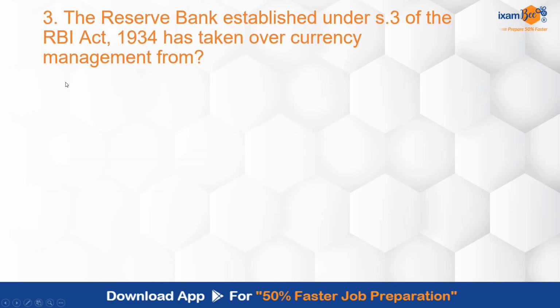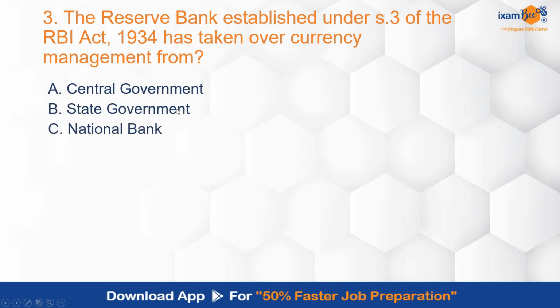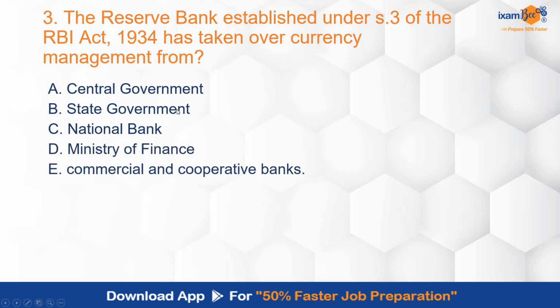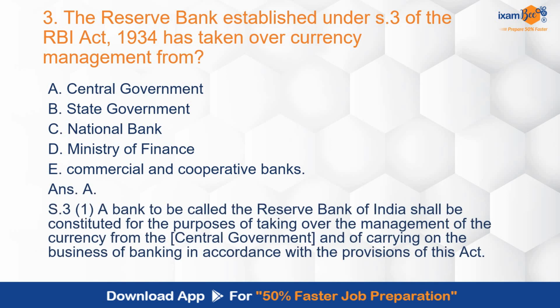RBI, established under Section 3, has taken over currency management from whom? Central government, state government, national bank, Ministry of Finance, commercial and cooperative banks. Very simple, the central government was earlier having this power, so that has been transferred to the Reserve Bank. Section 3 covers this point. A bank to be called the Reserve Bank of India shall be constituted for the purposes of taking over the management of currency from the central government and of carrying on the business of banking in accordance with the provisions of this Act.